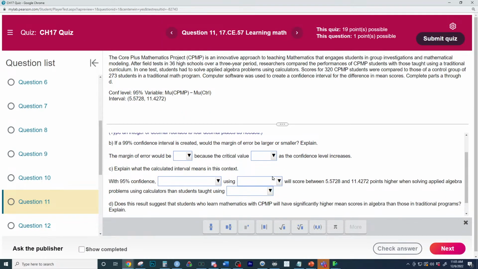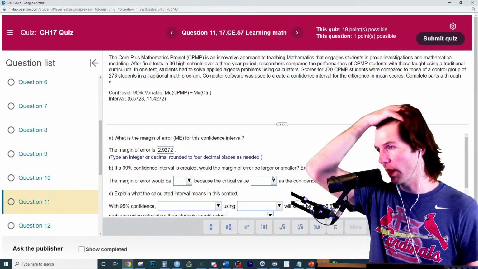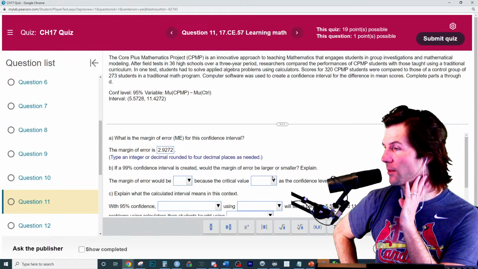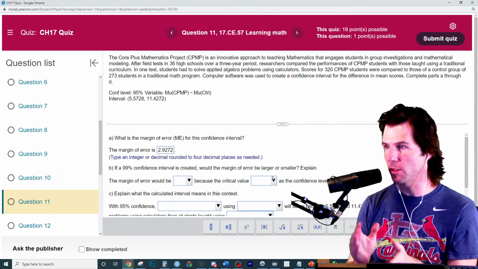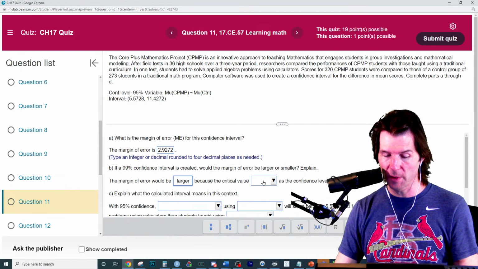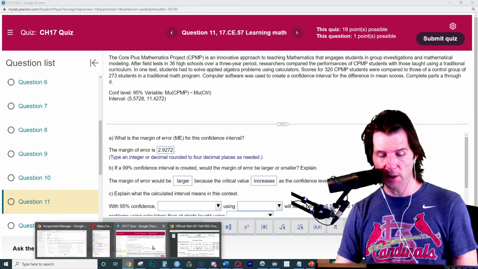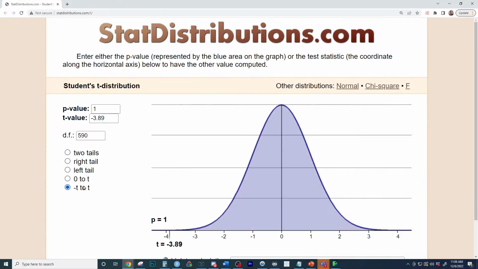If we were to make a 99% confidence interval, and think about how this goes, we made a 95, I believe. So if we go from 95 to 99, the confidence interval will get wider. And Shannon, put the start of the question. We'll do it here next. It will get wider, 68, 95, 99. So the margin of error would be larger because the critical value increases. The critical value is the t statistic used to create the interval right here. So when you go from containing 95% of values, your t statistic is usually close to about 1.96, and it increases as you increase the confidence level.